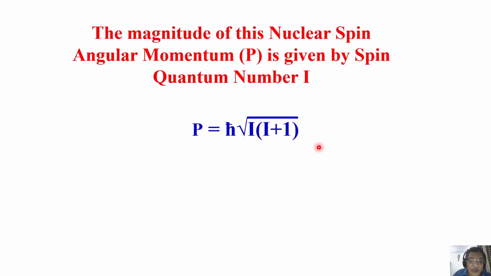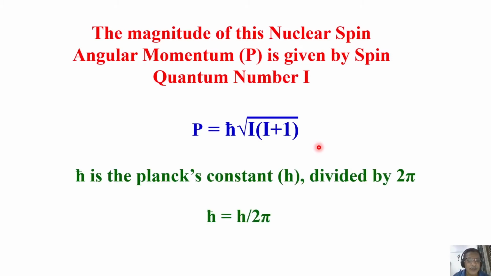Now, what is I? What is H cross? H cross is, of course, nothing but Planck's constant. You all know H divided by 2 pi. Planck's constant divided by 2 pi is called H cross. That is put here. So P is the angular momentum. Its magnitude is given by this. I is the spin quantum number. All are known now, so you don't have to get confused.